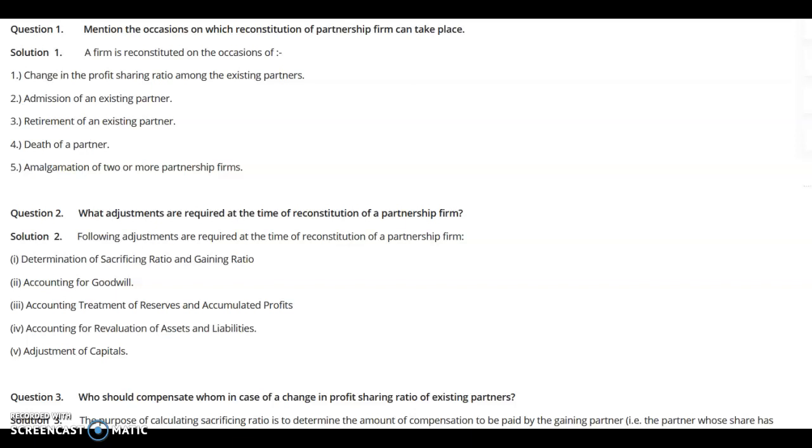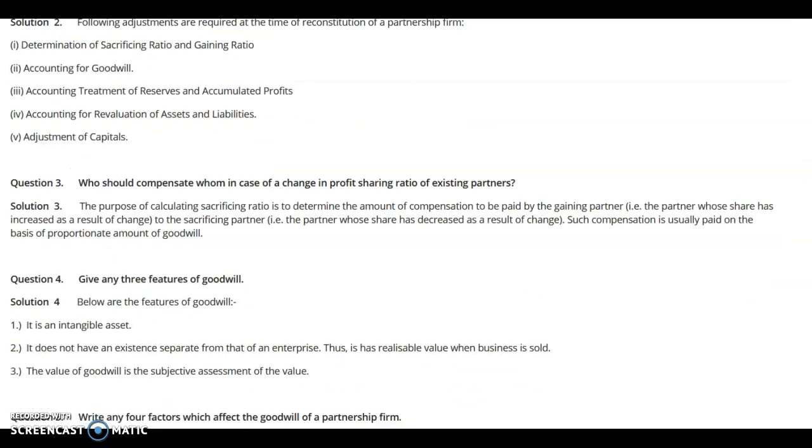First of all, we have to understand change in the profit sharing ratio among the existing partners, how it is to be calculated and what the changes may be there. The basic purpose here is to understand who should compensate whom in case of change in profit sharing ratio of existing partners.